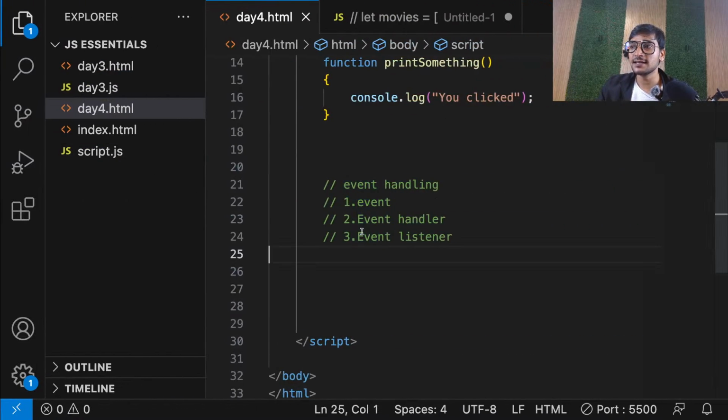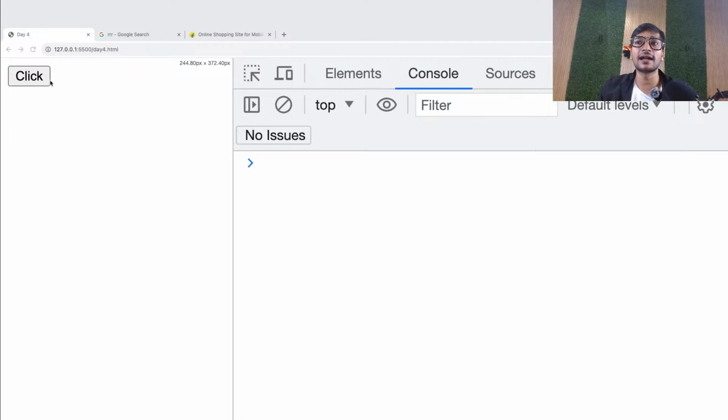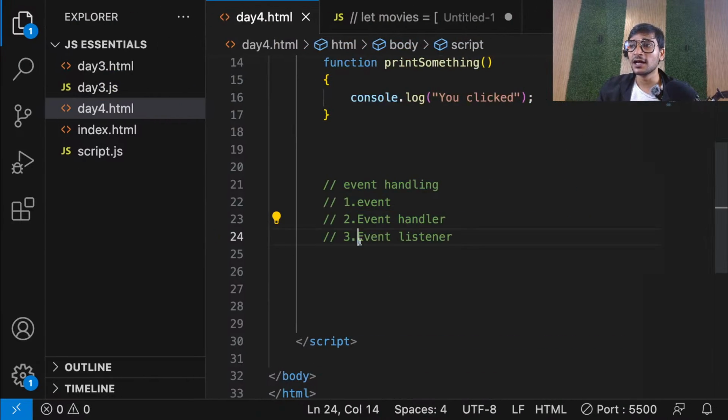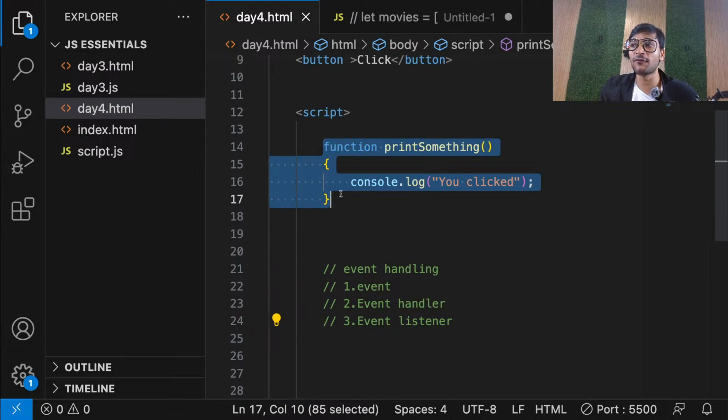Event handler is nothing but the component on which you're performing the event and how it is handling that. So in this case, our event handler is this button. This button is our event handler. An event listener is the task that is performed when the event is performed. So this is the task that is going to be performed. So this function becomes my event listener.